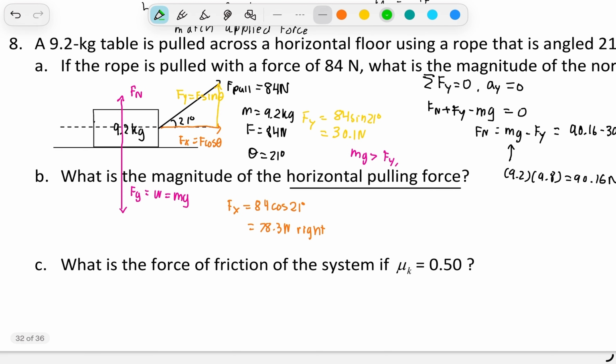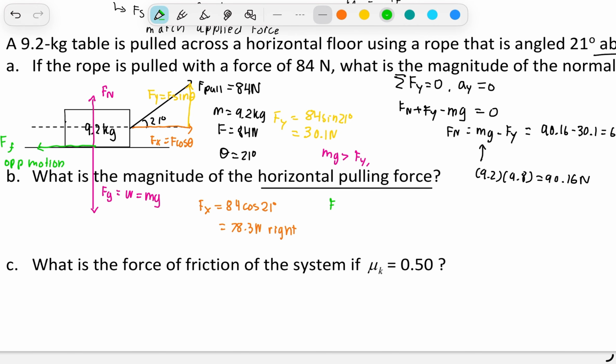Our frictional force is going to be opposing our motion, which is Ff, and that is going to be equal to mu k times your normal force, which is 0.50 times 60.06, which is equal to 30.0 newtons.